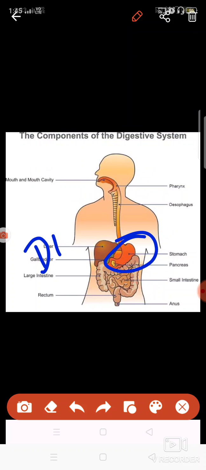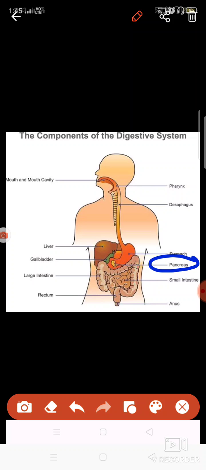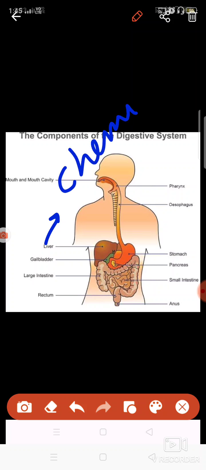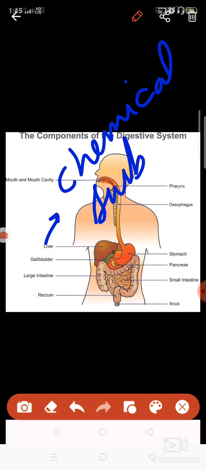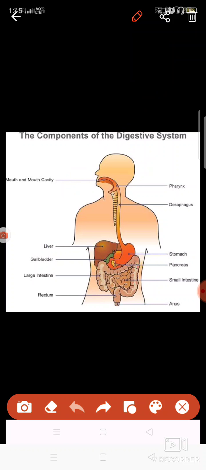Here in the stomach, some other substances are also present, which I'll tell you later on. Then, two glands are present, pancreas and liver. Pancreas and liver glands are basically some special type of organs which produce some chemical substances. So basically, pancreas and liver are the two more glands.